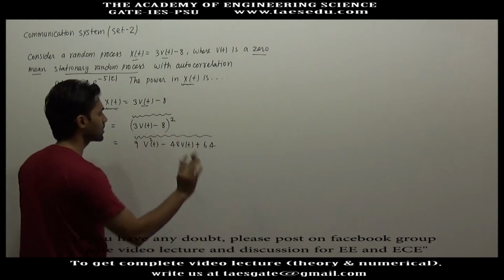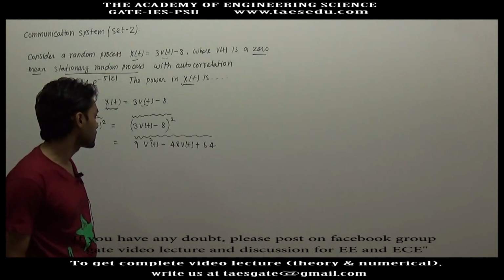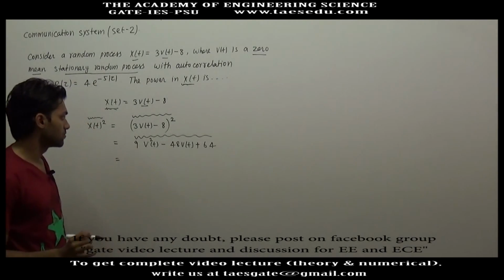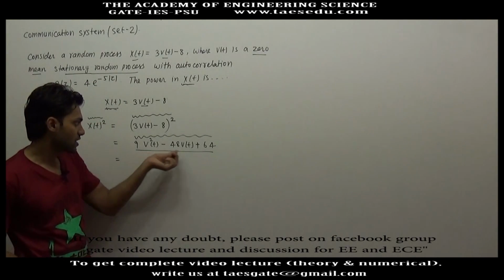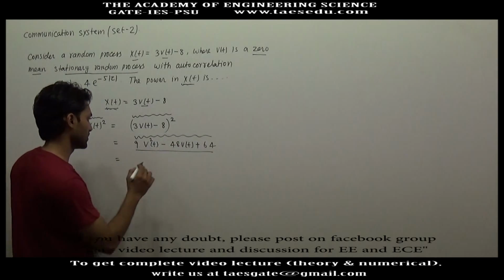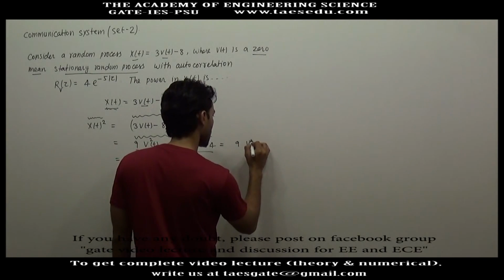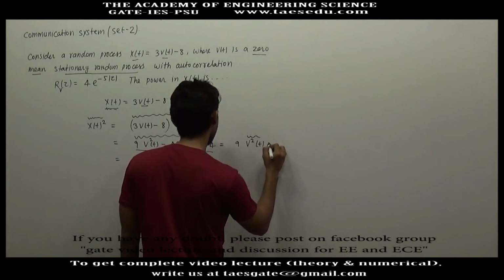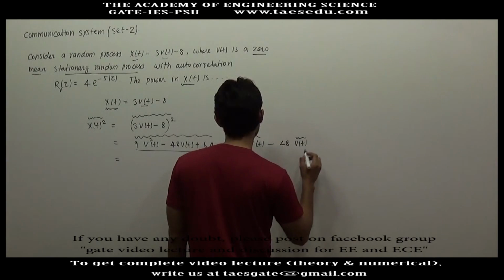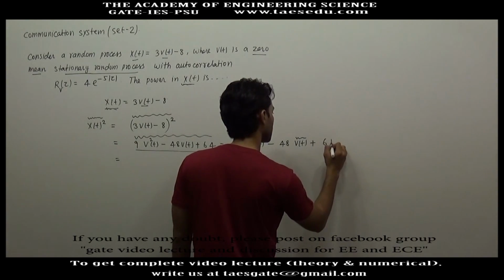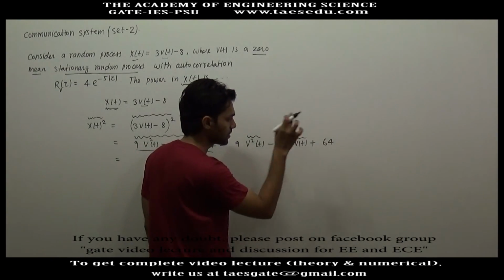We have to find the mean or average of this quantity, and finding the average is a linear process. So we find the average of each term: 9 times the average of v²(t), minus 48 times the average of v(t), plus the mean of 64. Since 64 is a constant, its mean will be 64 only.